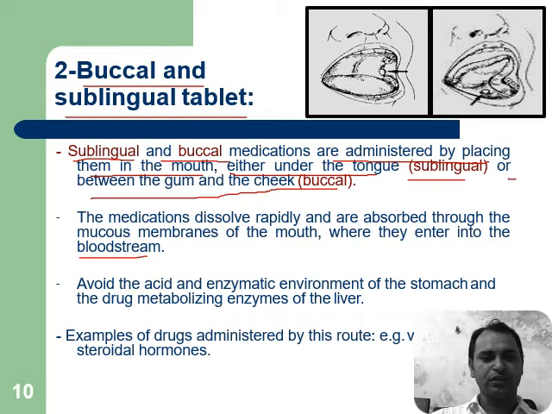Tablets designed for this route have the following advantage: they avoid the acid and enzymatic environment of the stomach and the drug metabolizing enzymes of the liver. Examples of drugs administered by this route: nitroglycerin tablets, steroidal hormones, etc.